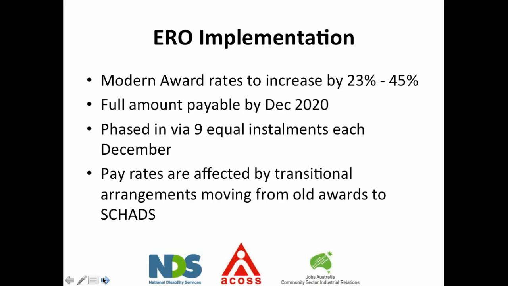The full amount will be payable by December 2020. So we'll be doing this through till December 2020. It's phased in by 9 equal instalments each December. So for the purposes of budgeting, you can use what the percentage increases that people saw were as a guideline, although it's never going to be exact. Pay rates are affected by transitional arrangements moving from old awards to SCHADS, and that's where we come across the difficulties in New South Wales.